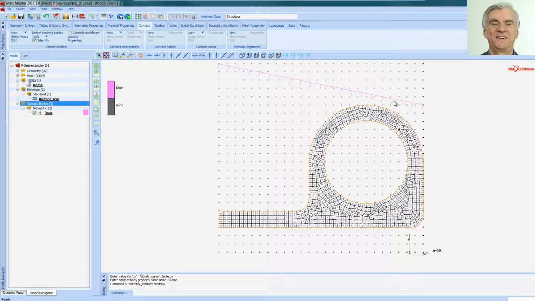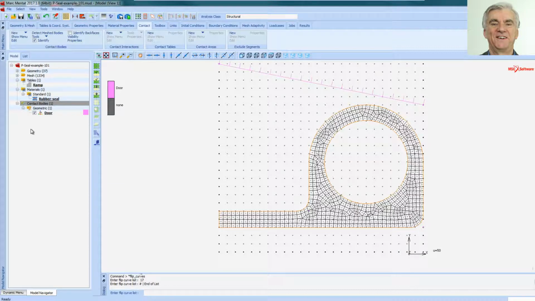These short lines need to face away from the flexible body. Now to put that right, up here we have Tools in Contact Bodies, and underneath that drop down menu it has Flip Curves. So I'm going to click on that curve now, right click will reverse it. So that is all good.